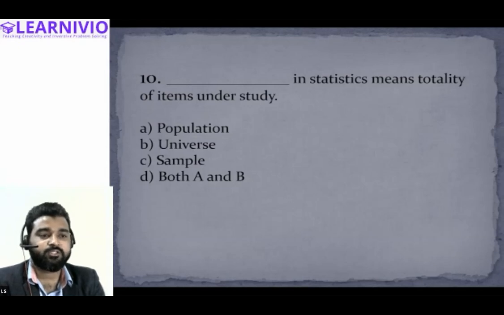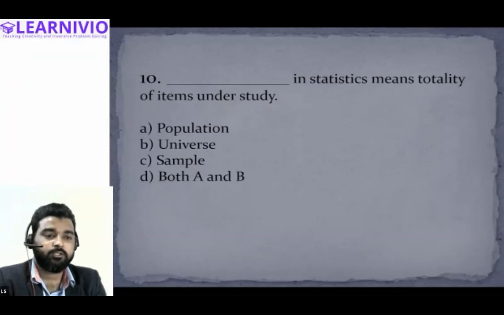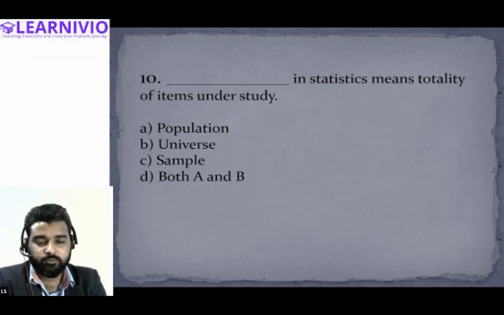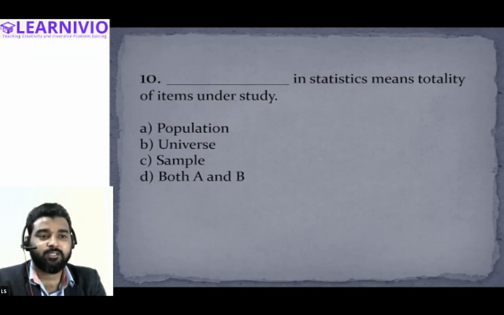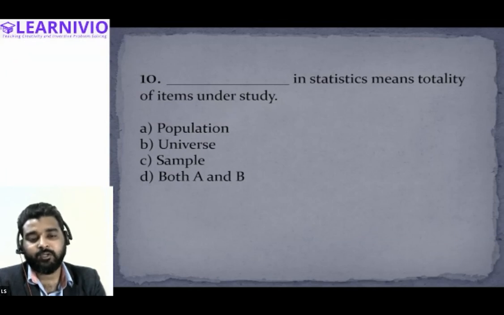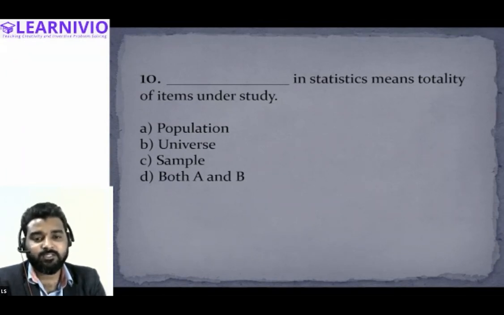Question number 10, dash in statistics means totality of items under the study. In statistics, we call it population. The total number of items under the study is called population, and it is also called universe. Let's say there are 1000 people regarding whom you want to collect certain information. In statistics, we call them the population or universe. So option D is the correct option, both A and B.